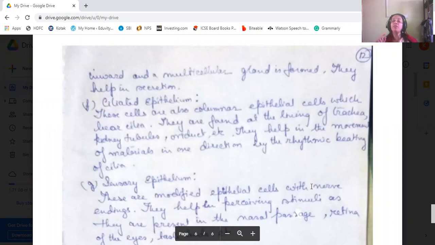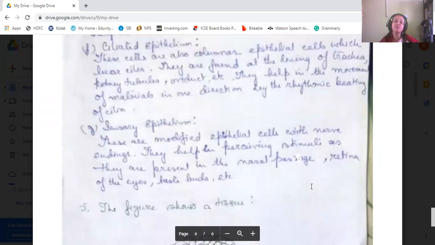Okay, they are found at the lining of the trachea, kidney tubules, oviduct, etc. So what is the function? They help in the movement of materials in one direction by the rhythmic beating of the cilia. The cilia beat in a rhythm and move the particles only in one direction. That is the function of the ciliated epithelium.